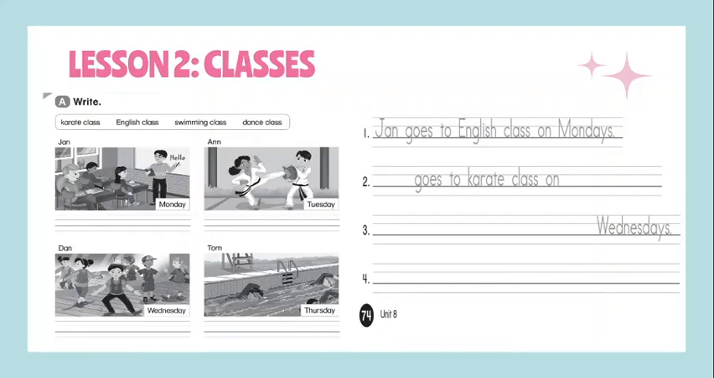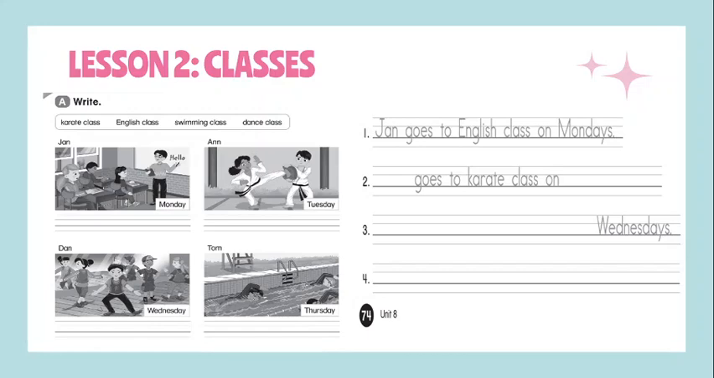Then, in exercise A, you have to write the correct activity according to the images. For example, you have the name Jan, and then the day, Monday. Then you have Anne on Tuesday. Then you have Dan on Wednesday and Tom on Thursday. That's why you have four different activities in the box, like karate class, English class, swimming class, and dance class. That's why you have to label them.